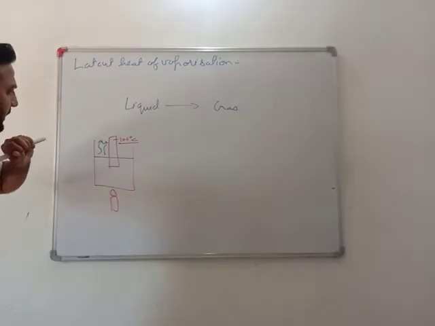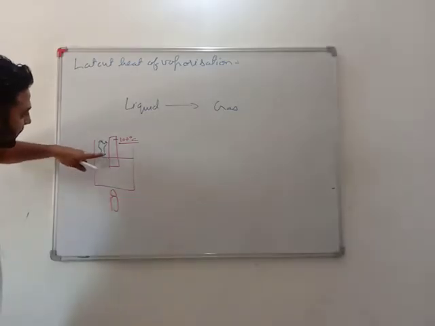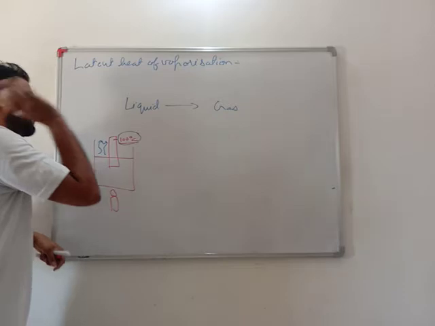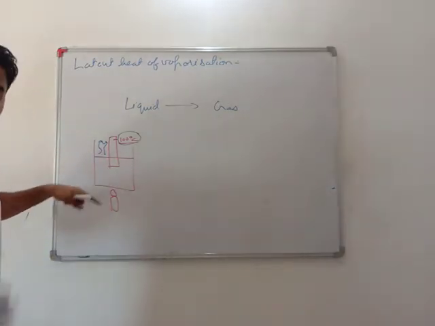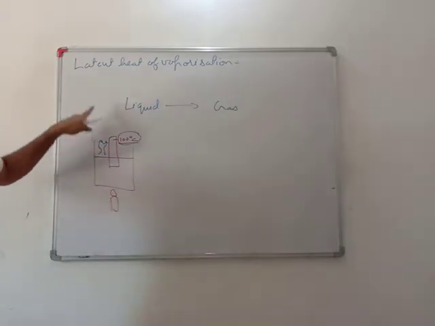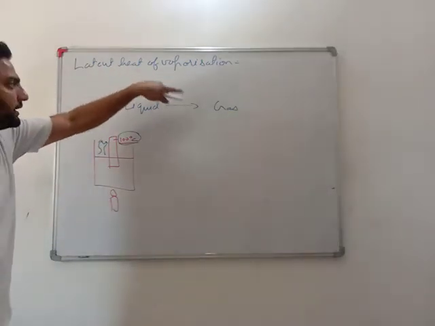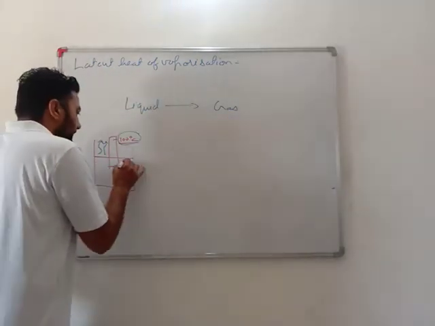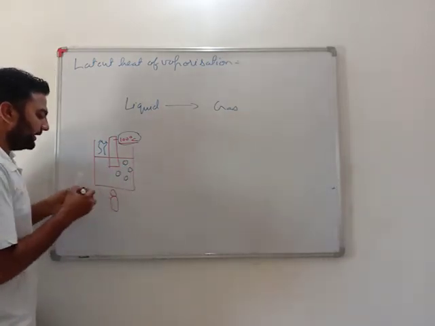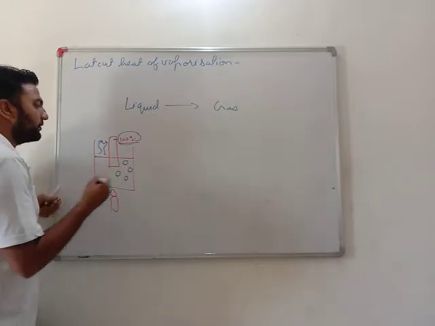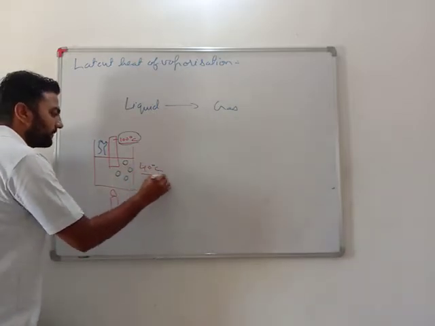So what I saw is that this temperature is not rising until this beaker gets empty. Why? Because this heat is going into the latent heat of vaporization. See, these are particles. When I just started heating, the temperature was 40 degrees Celsius.